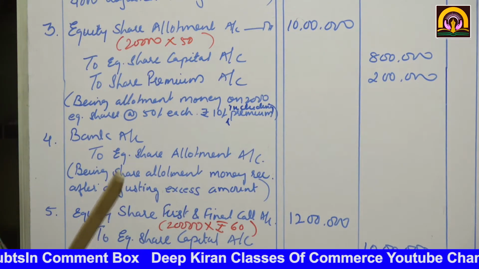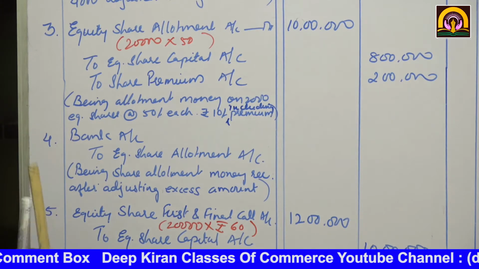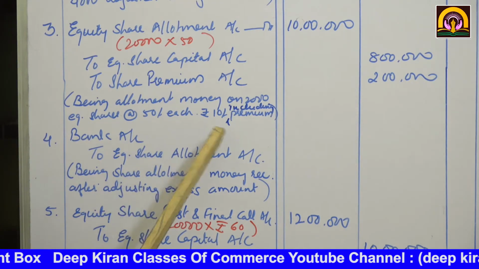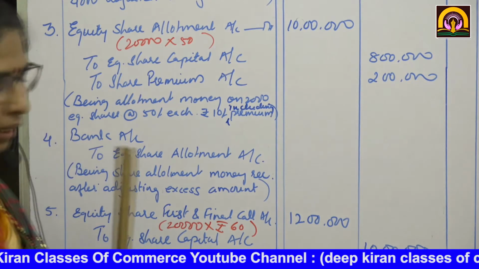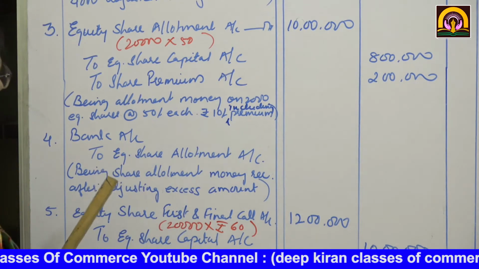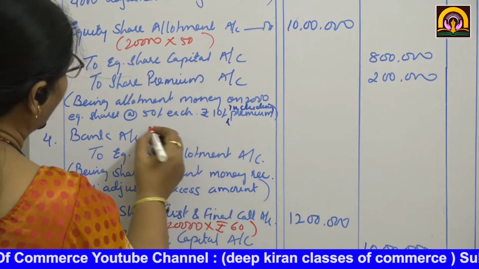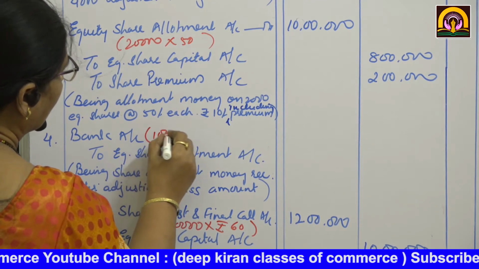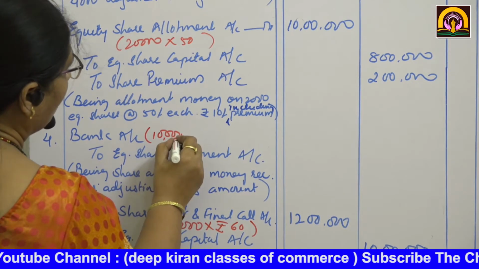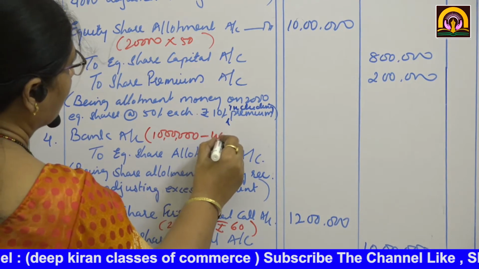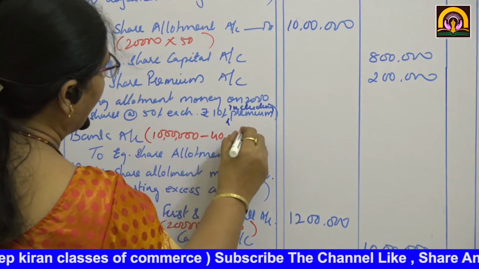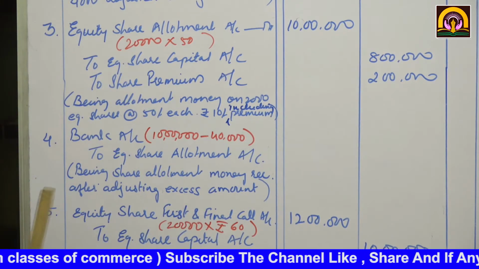Now this money will be received. See now, bank account debit: how much money was called? 10 lakhs was called, minus 40,000. Why? Because they have already paid their surplus.